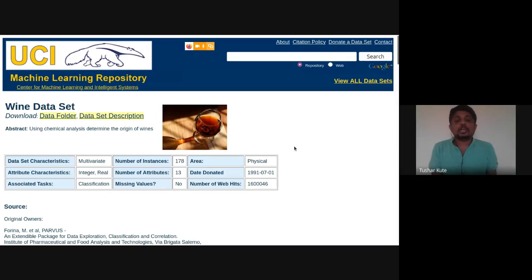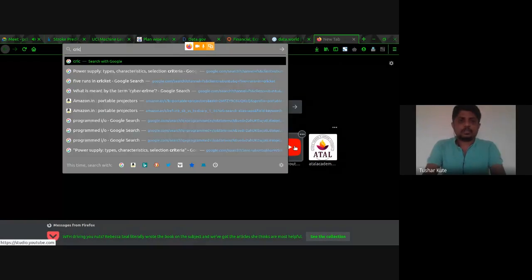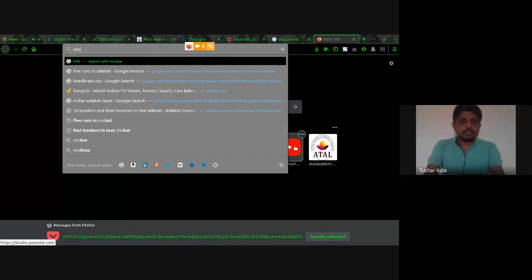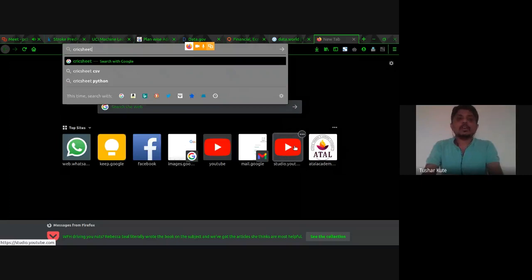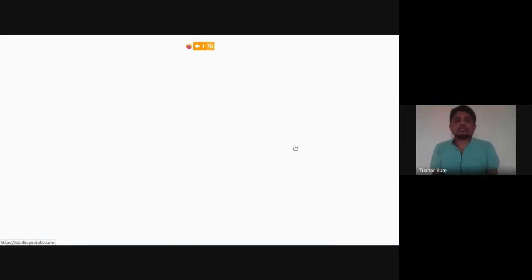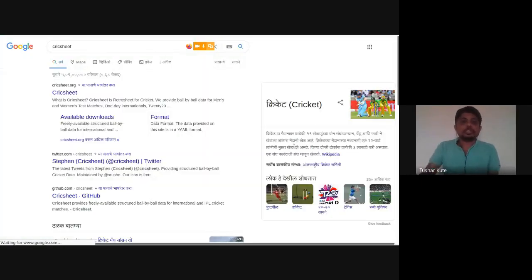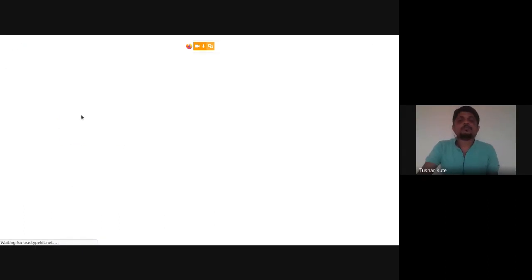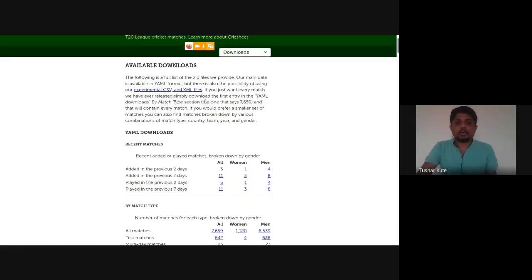Then we have to check original websites. For example, see Crick Sheet. Crick Sheet is a website where you can download information about cricket. Here, see this one. All are available in CSV format.